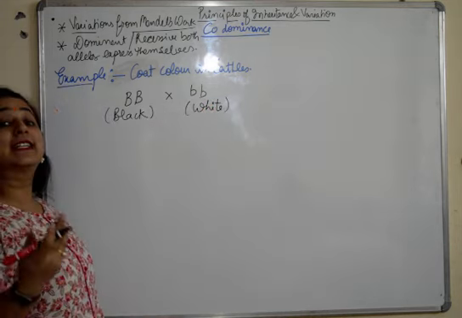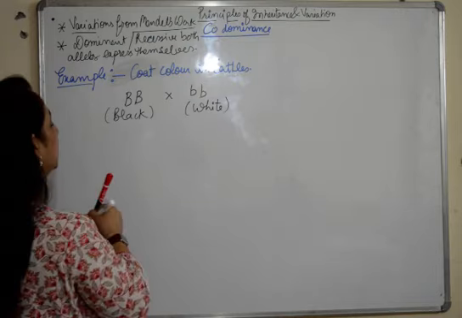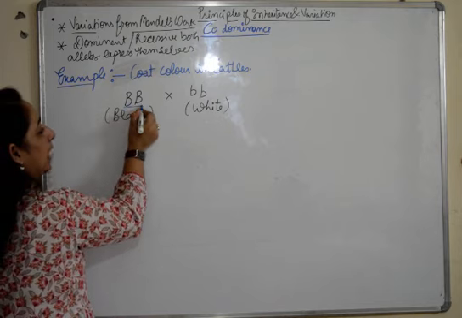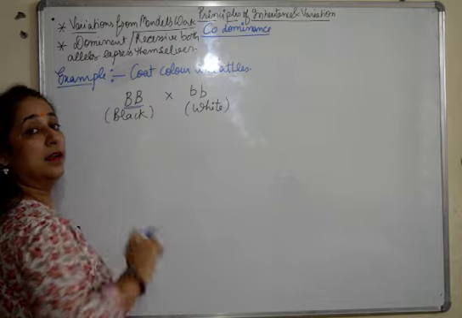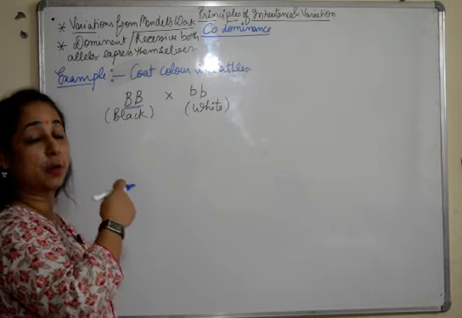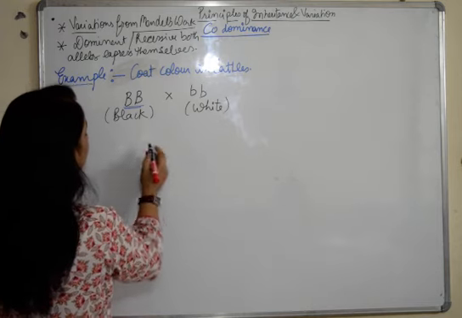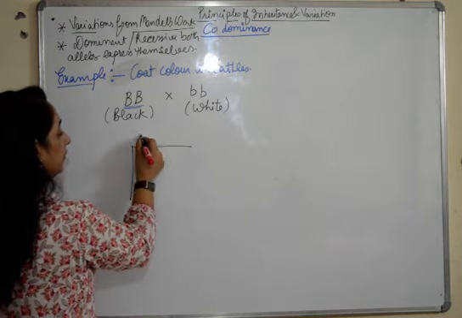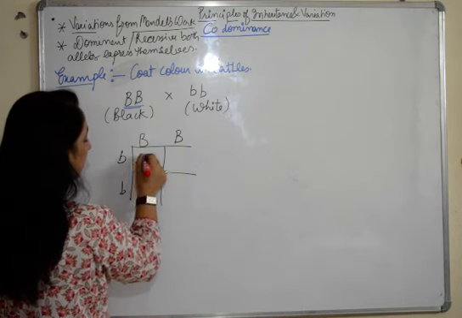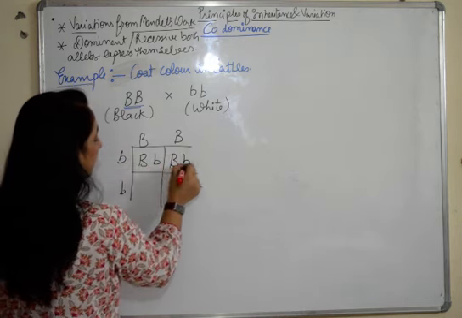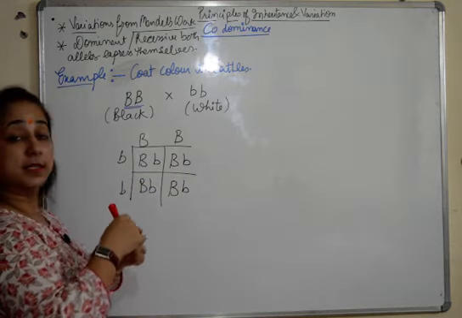Now what do we expect according to Mendel's principle? Black is a dominant trait, and we should get black here because it is homozygous dominant crossed with a homozygous recessive. So we'll make a Punnett square. What do we get here? We have alleles written, and then we get capital B and small b in all four boxes.